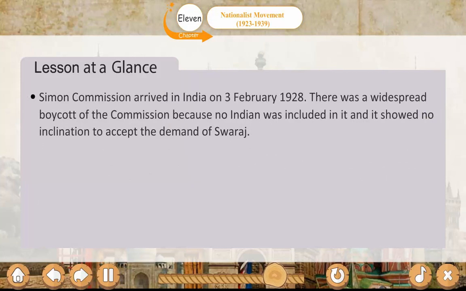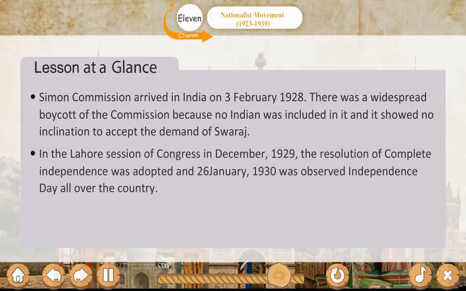The Simon Commission arrived in India on 3rd February 1928. There was a widespread boycott of the commission because no Indian was included in it and it showed no inclination to accept the demand of Swaraj. In the Lahore session of Congress in December 1929, the resolution of complete independence was adopted, and 26 January 1930 was observed as Independence Day all over the country.